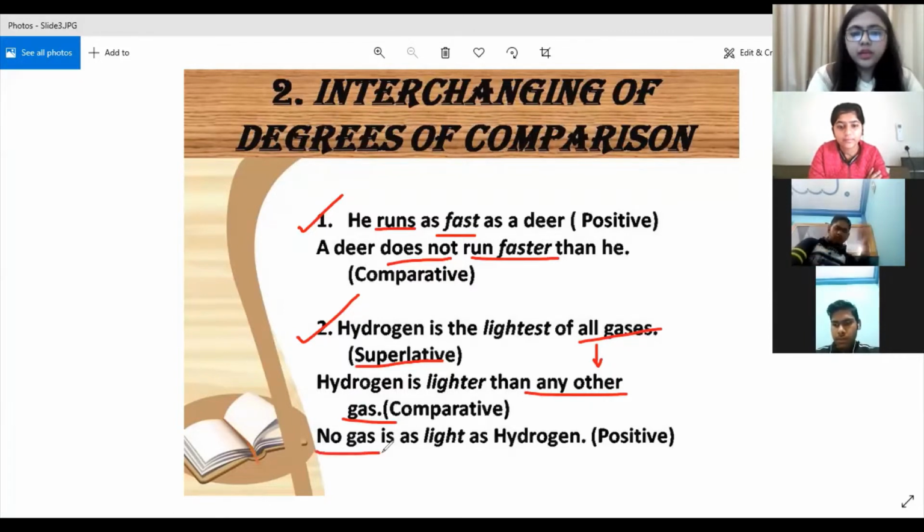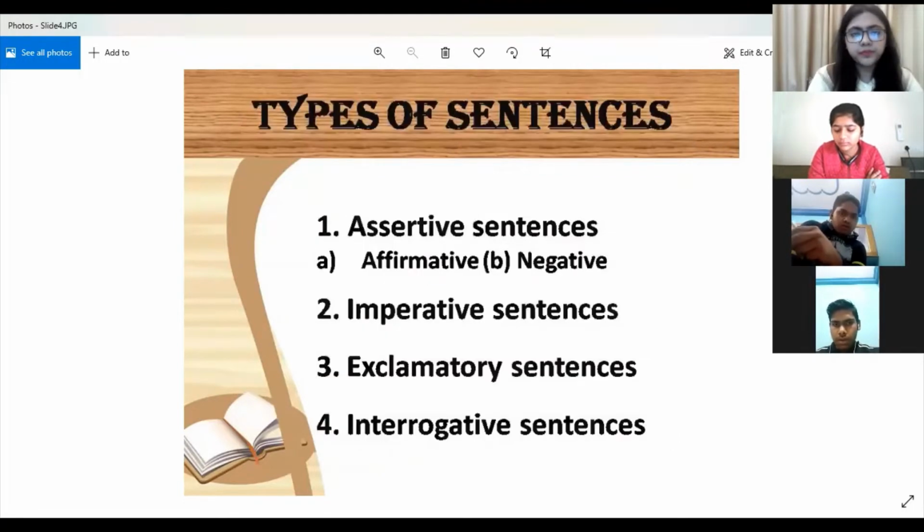Then, no gas is as light as hydrogen. So again, what we are doing is writing a negative sentence for this, because no gas is as light as hydrogen, since hydrogen is the lightest of all gases. Understood? So this is how we change the degrees of comparison in a sentence.